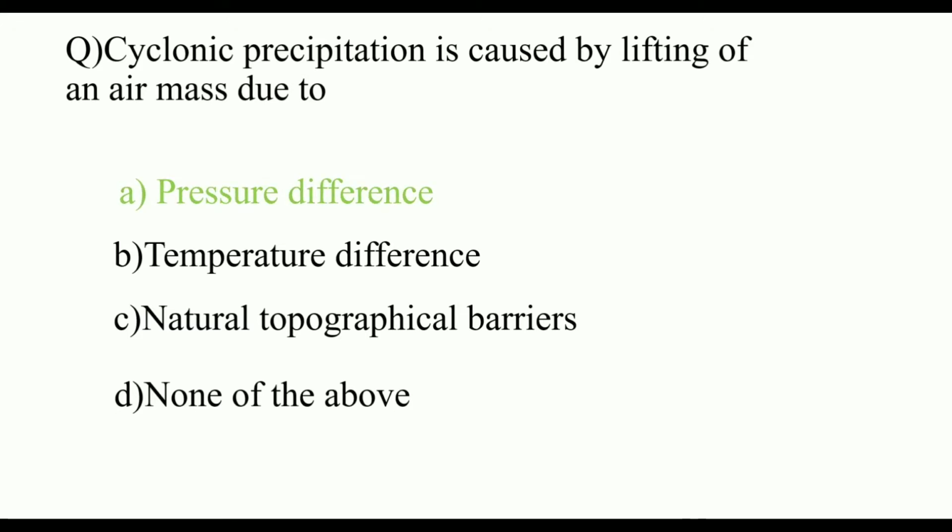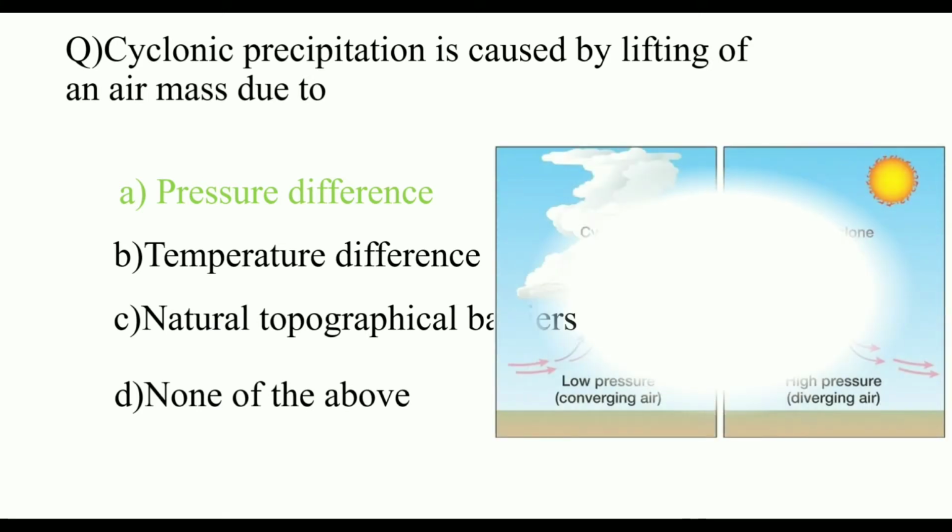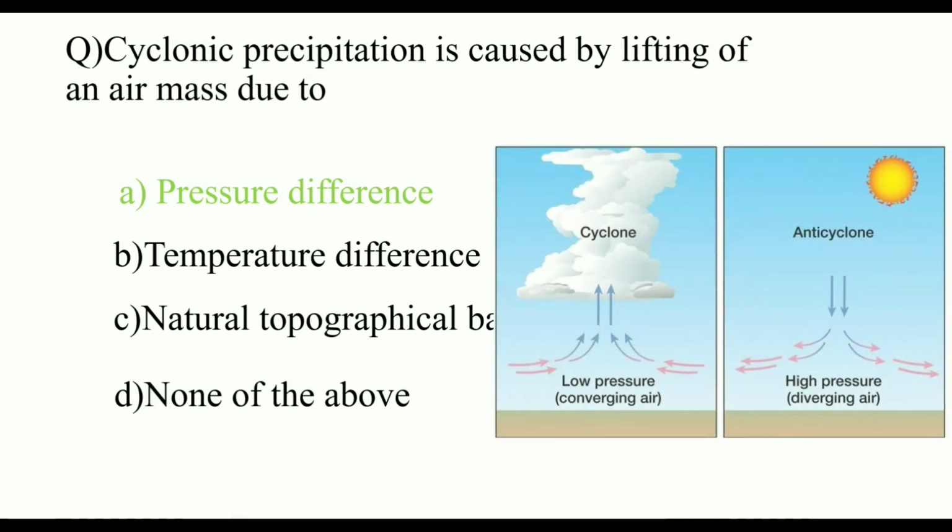B. Temperature difference means convective rainfall. C. Natural topographic barriers means orographic precipitation. So the answer is A, pressure difference. Low pressure forms a cyclone and high pressure forms an anticyclone. So cyclonic precipitation is caused by lifting of air mass due to pressure difference.